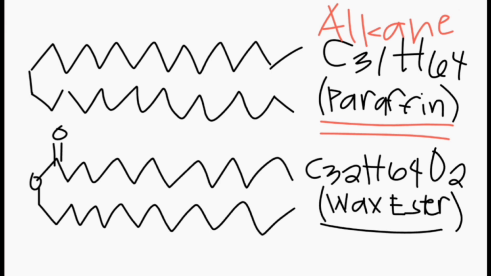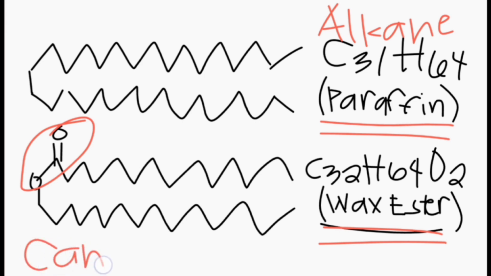Below we have a wax ester. We still have two long acyl chains, but we do have an ester functional group, so it's called a wax ester. This one has 32 carbon atoms and 64 hydrogen atoms. So these are very long hydrophobic molecules. Some examples of waxes include beeswax, the waxes that plants use to coat themselves, and even candles. Candles are made up of waxes, specifically paraffin wax.